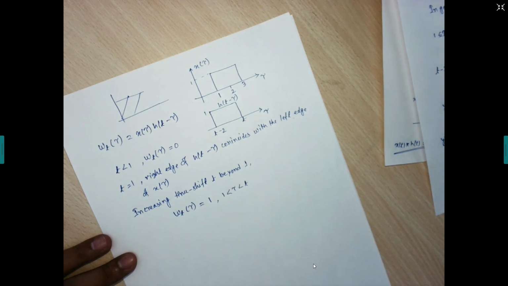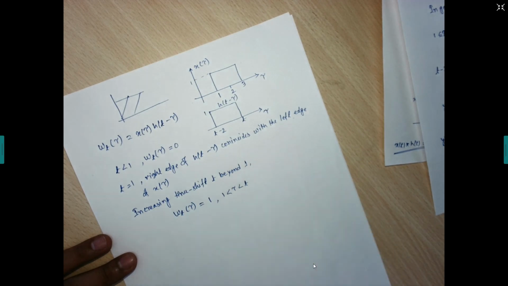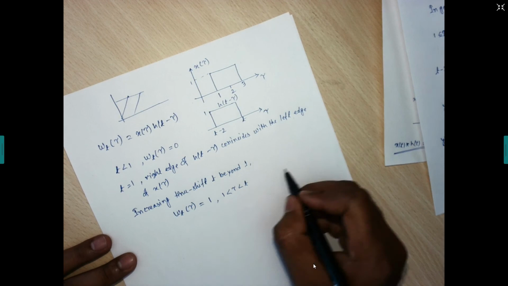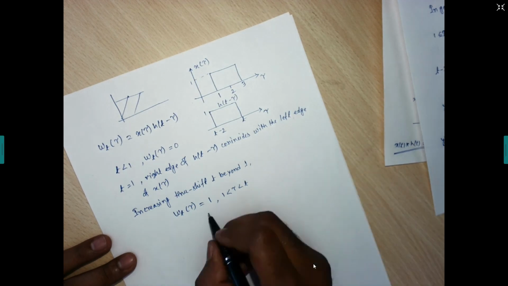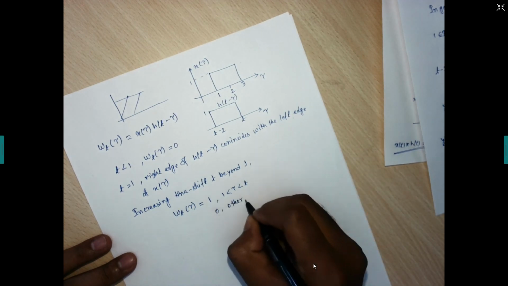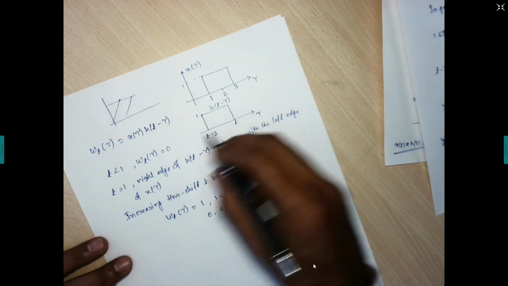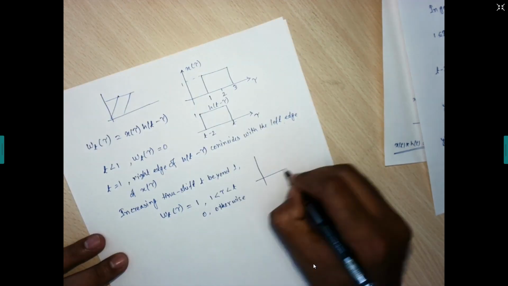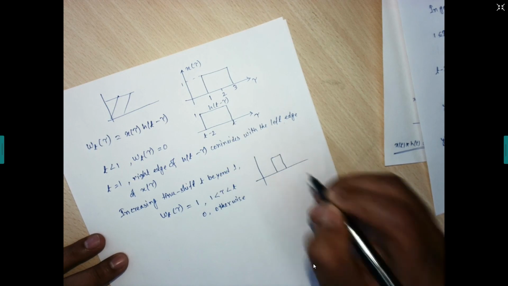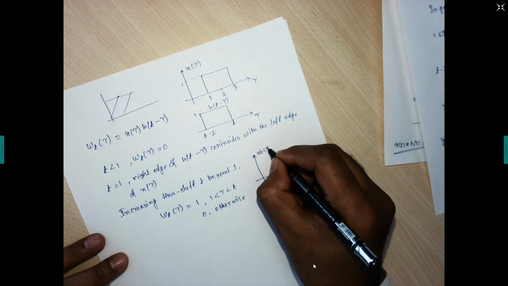If it goes on increasing the time shift t beyond 1, it is 1 over that range and 0 otherwise. So the representation, starting from 1 and going up to t, is your w of t, tau.